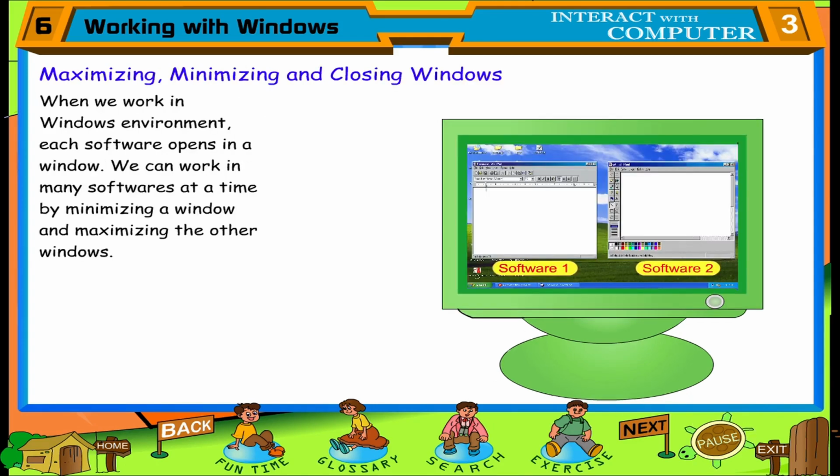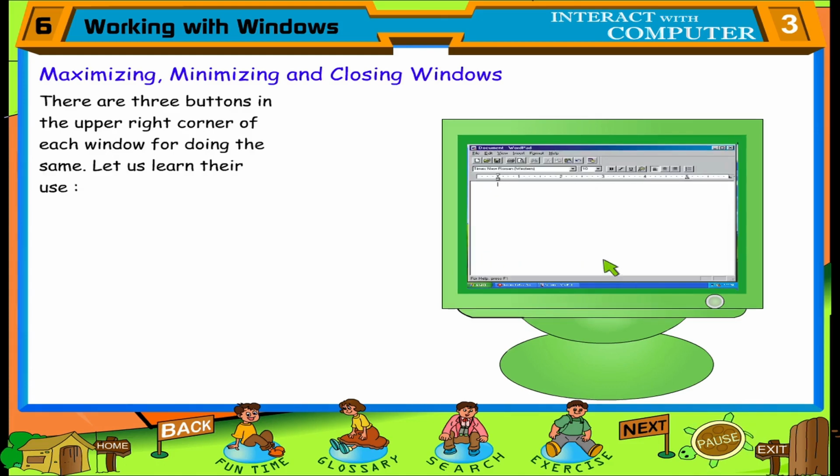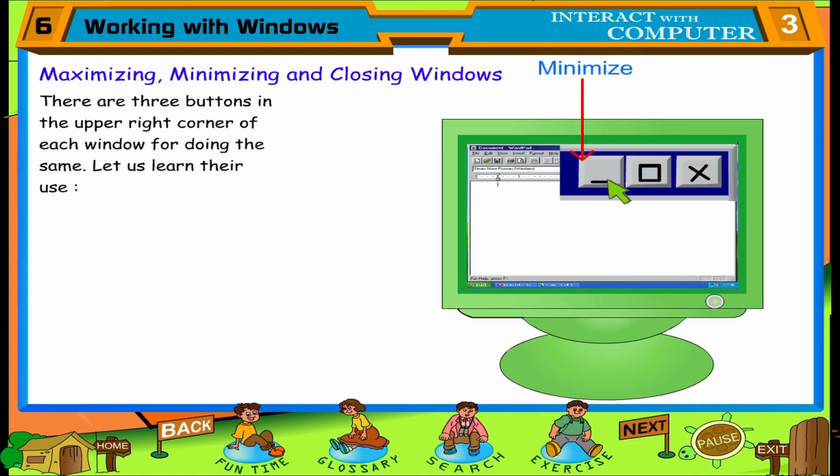Maximizing, minimizing and closing windows. When we work in Windows environment, each software opens in a window. We can work in many softwares at a time by minimizing a window and maximizing the other window. There are 3 buttons in the upper right corner of each window for doing the same. Let us learn their use.